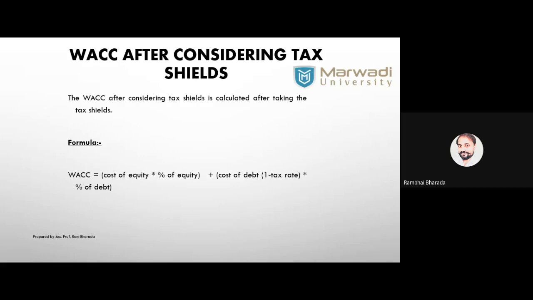Because the interest on debentures and interest on loan is considered an expense. It is not a part of profits. So we need to deduct 1 minus t.